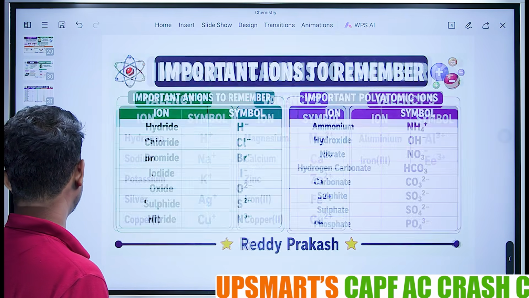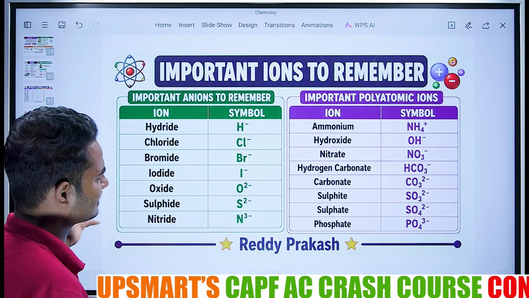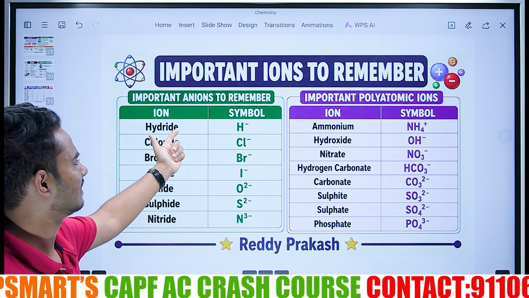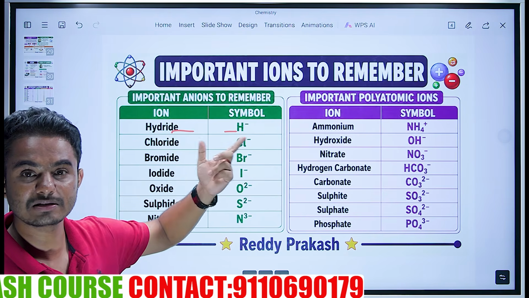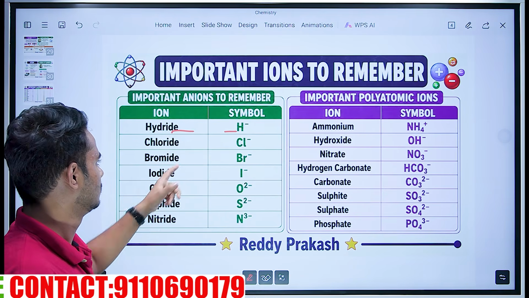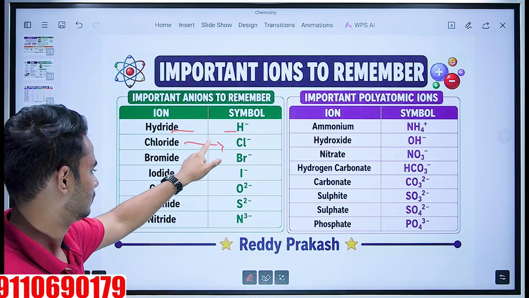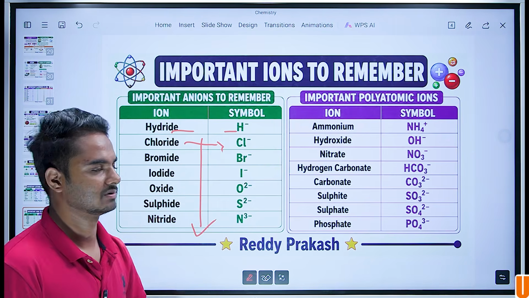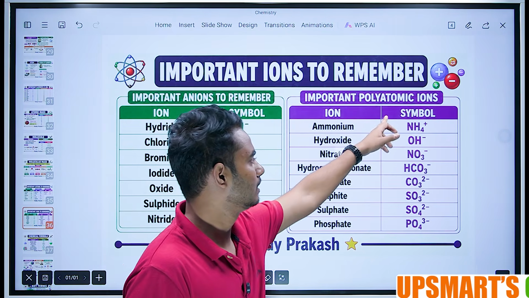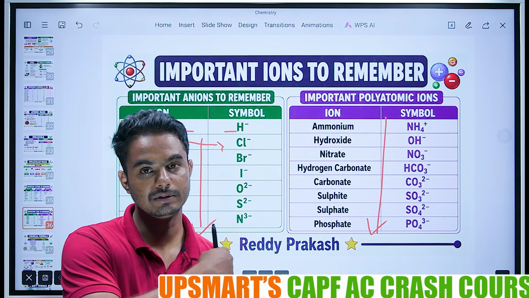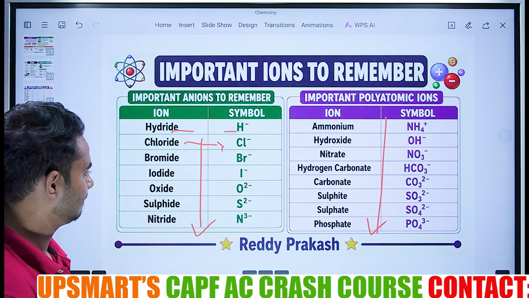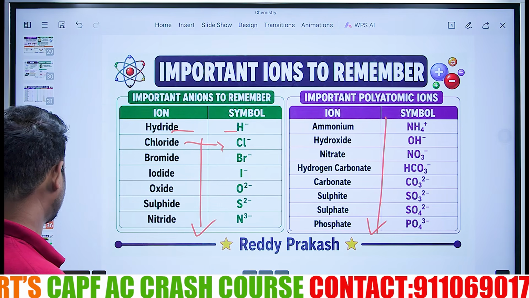So next, important ions to remember. These are easy. Hydride means H minus. Then what is H plus? Chloride means Cl minus. Just remember the names. I need not explain. Similarly, polyatomic ions. You have to study this. Mug up the names. Okay. Next, important chemical formulas.